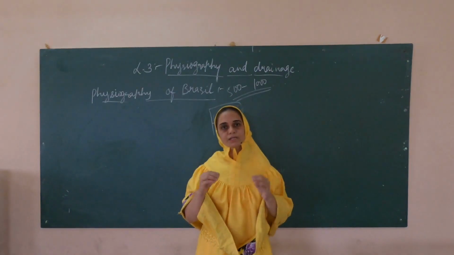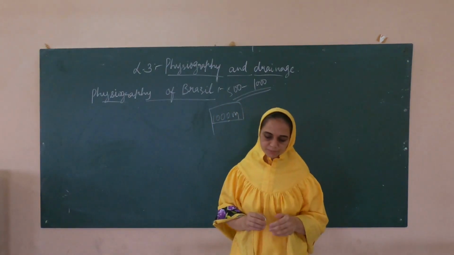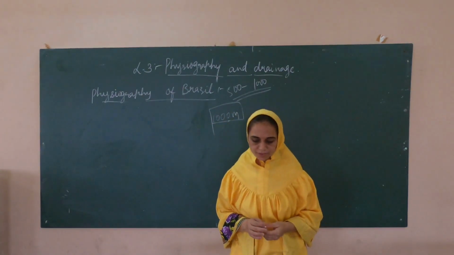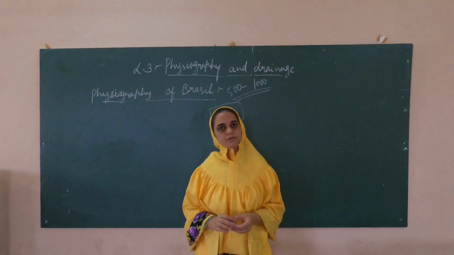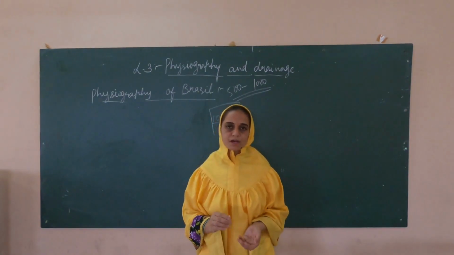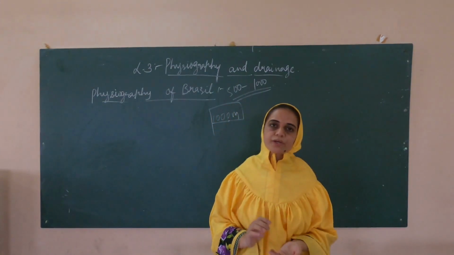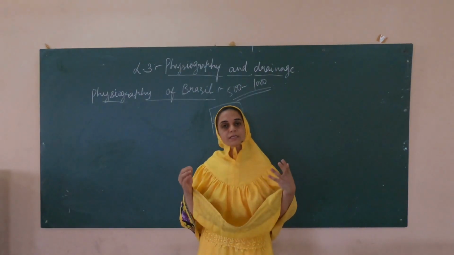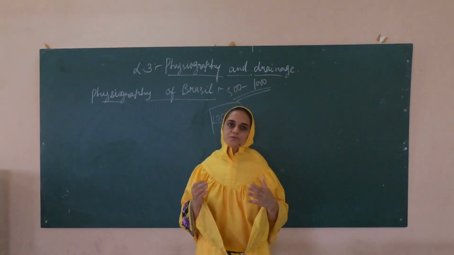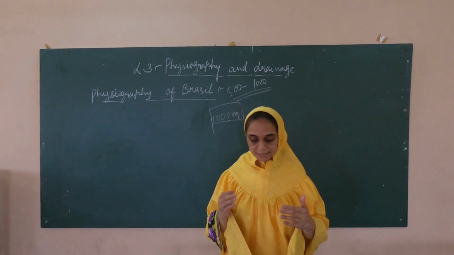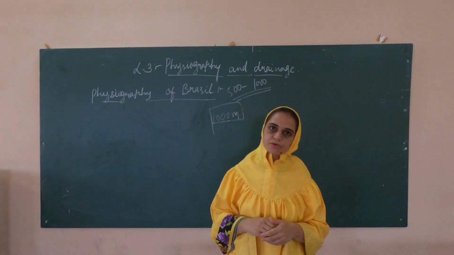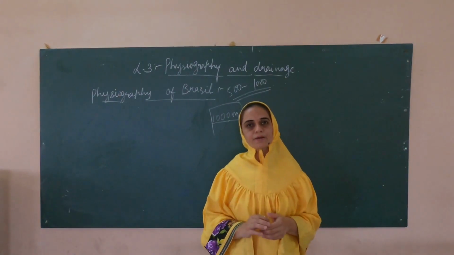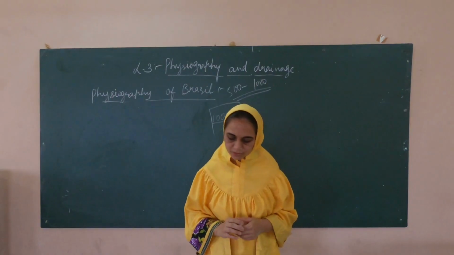Many tributaries of the Amazon flow here, and these tributaries form rapids and waterfalls. What are rapids, students? Rapids are fast flowing rivers. So the tributaries of the Amazon form rapids and waterfalls. I know that you know the meaning of waterfalls, and rapids are fast flowing rivers.